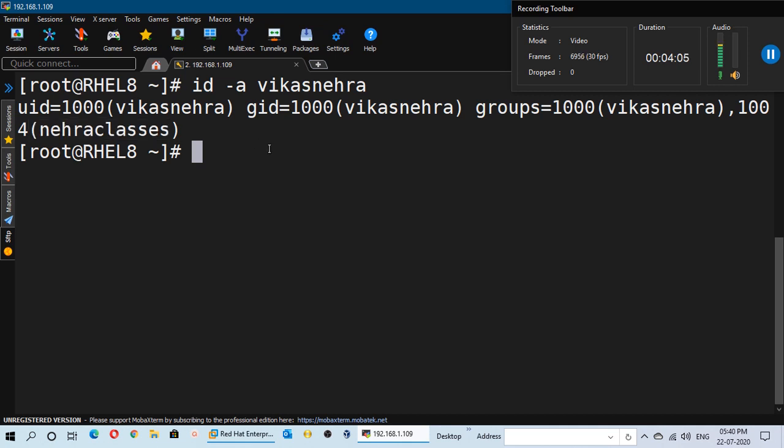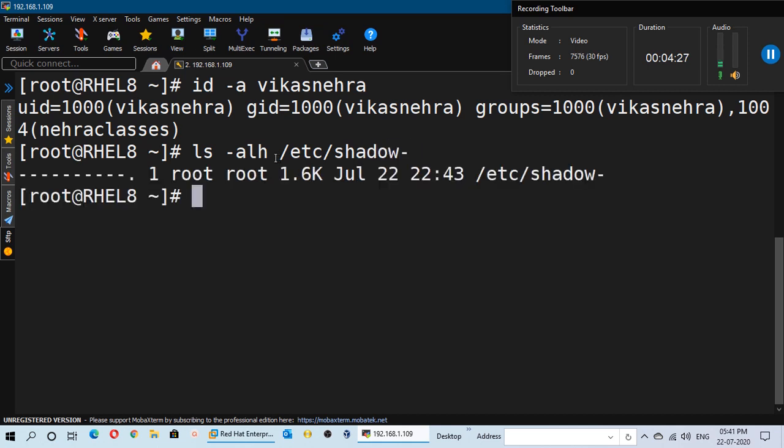In a similar fashion, if our shadow file gets corrupted or we have mistakenly removed some of the entries from the shadow file, then we can recover the shadow file as well from the backup file. For that we can use this /etc/shadow- file.